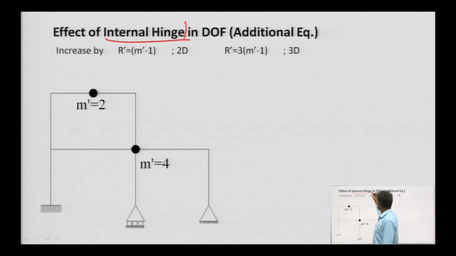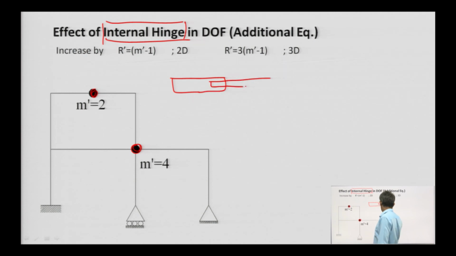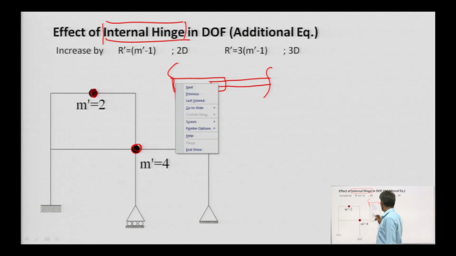The presence of internal hinge in any form, either in between the members or at the joint, increases the degree of freedom. Why are they increasing it? Because internal hinges are an arrangement like this. This one is the internal hinge.